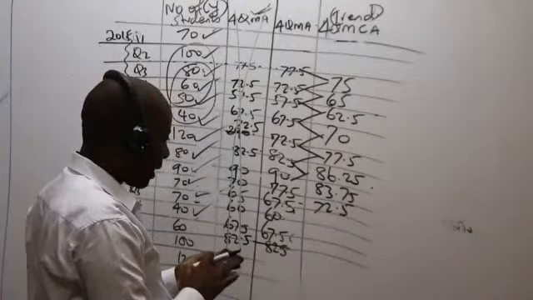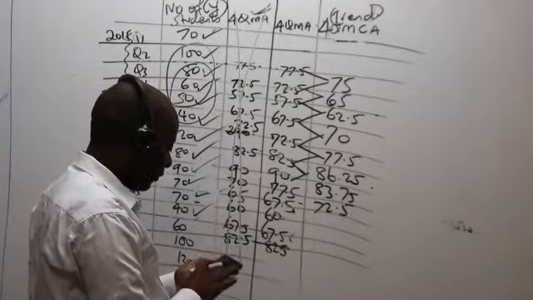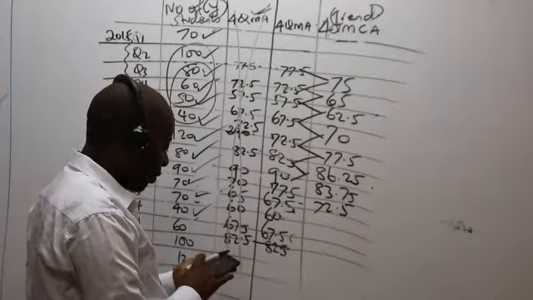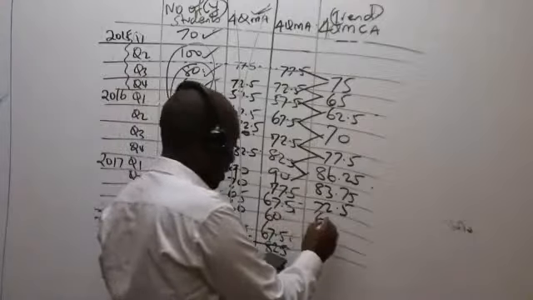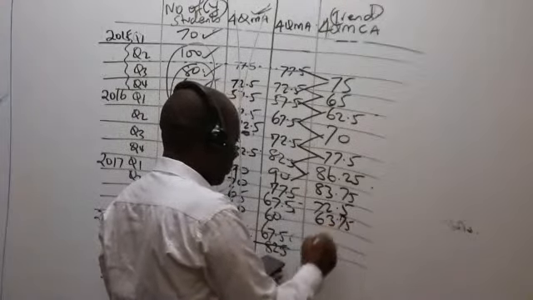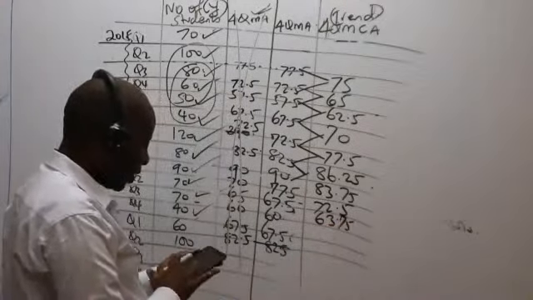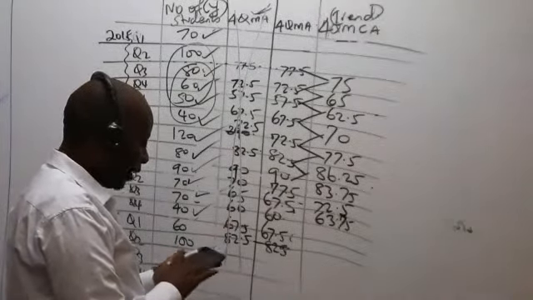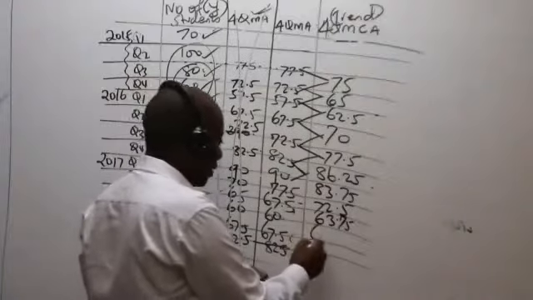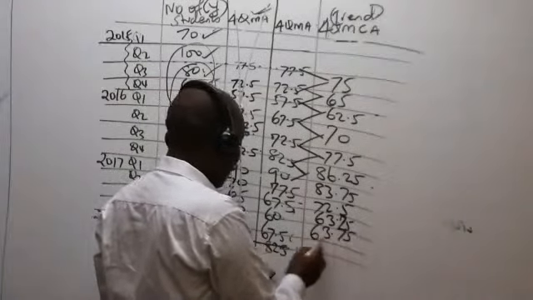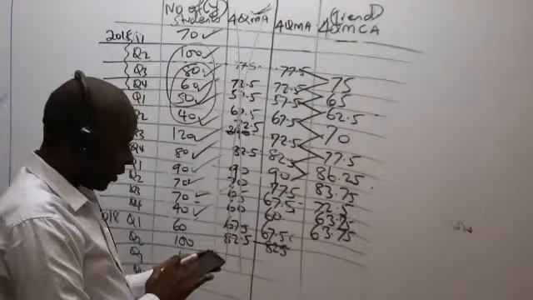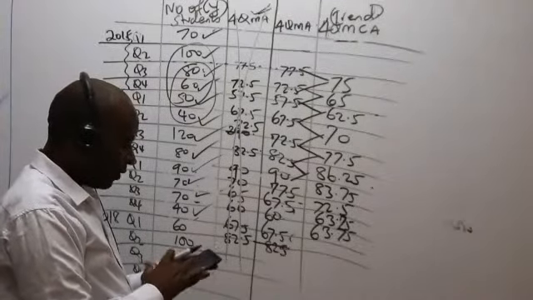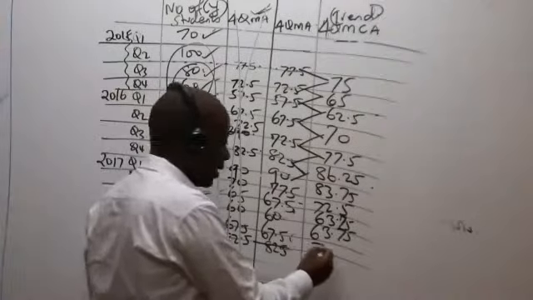Then we have 67.5 plus 60 divided by 2, which will give me 63.75. Then we have 60 plus 67.5 divided by 2, which will give me 63.75. Then lastly, we have 67.5 plus 82.5 divided by 2, which gives me 75.